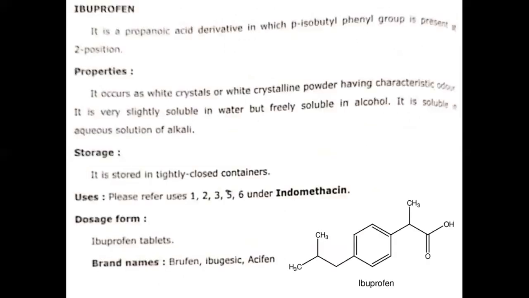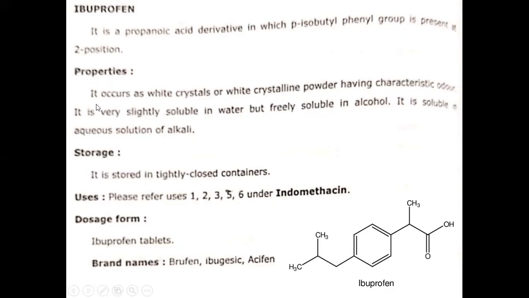Next is ibuprofen. If we talk about the chemistry of ibuprofen, it is a propanoic acid derivative. This is the propanoic acid. On the benzene ring, one position is occupied by the propanoic acid and one position by the alkyl chain. It is a derivative with an isobutylphenyl group present at the C2 position.